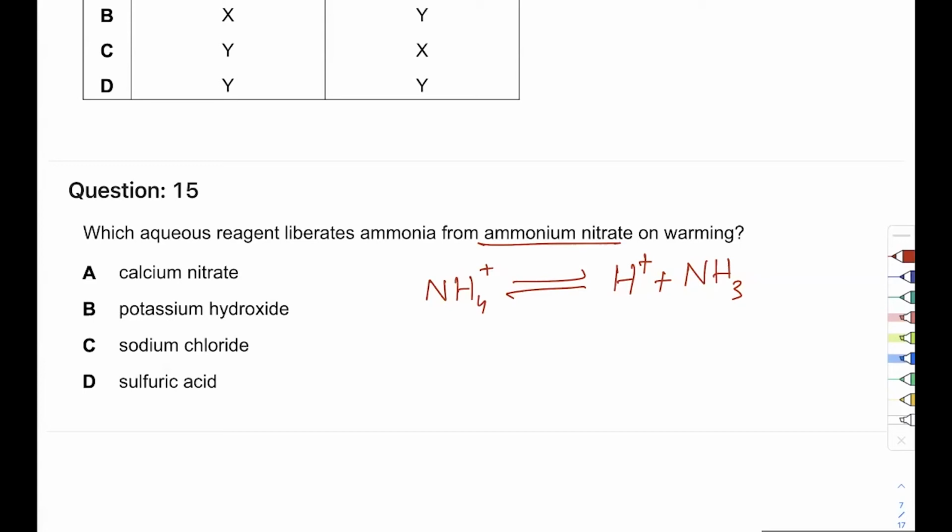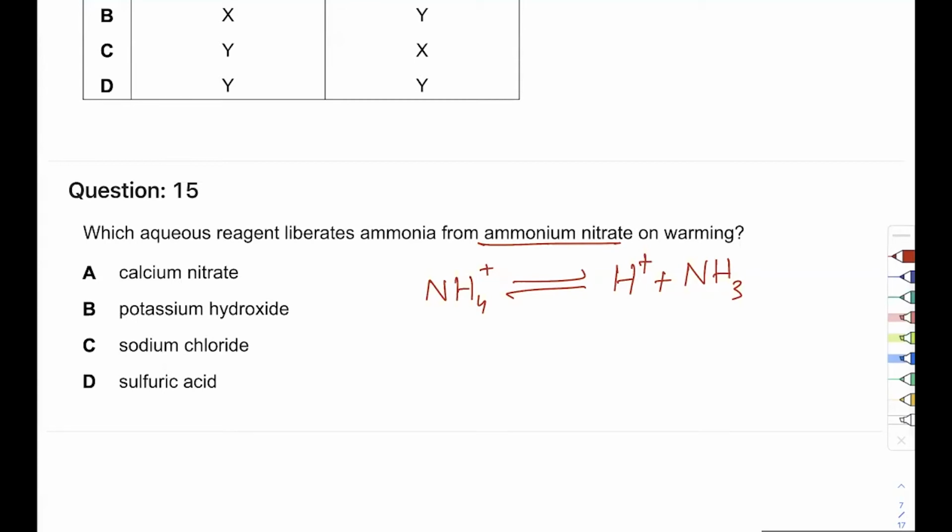If you react it with something that reacts with acid. What reacts with acid? Base or metal. Base or metal, very good. So you have acid here, so that will react with base, and that way it will convert it and will obviously release ammonia.